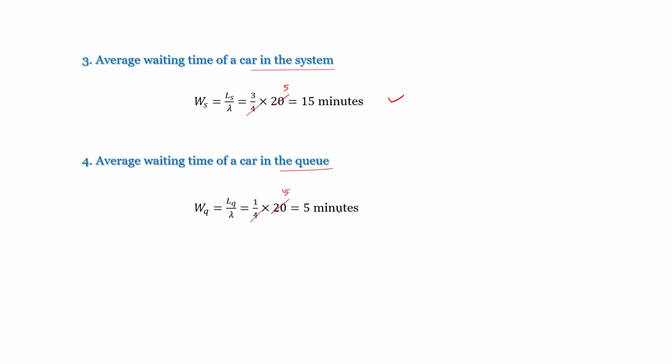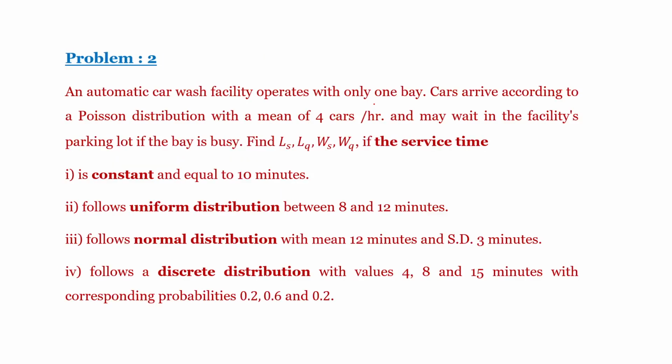Then the second problem. An automatic car wash facility operates with only one bay. Cars arrive according to a Poisson distribution with a mean of 4 cars per hour, and may wait in the facility parking lot if the bay is busy. Find Ls, Lq, Ws, Wq